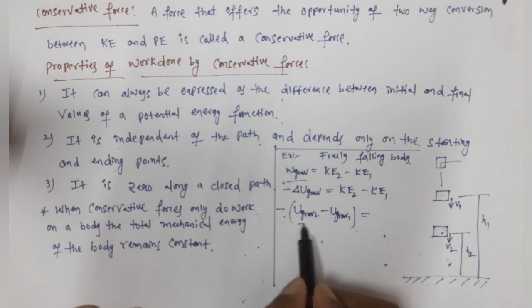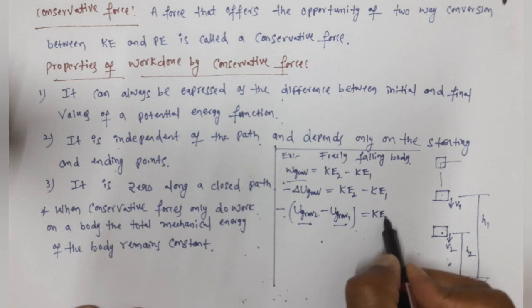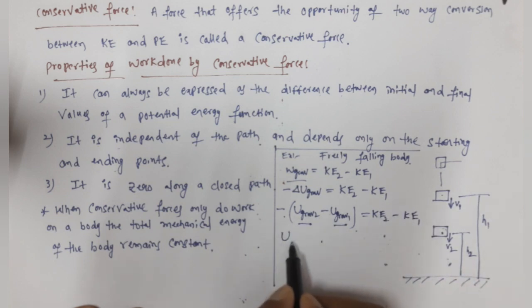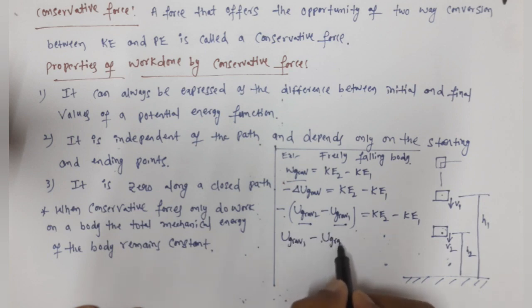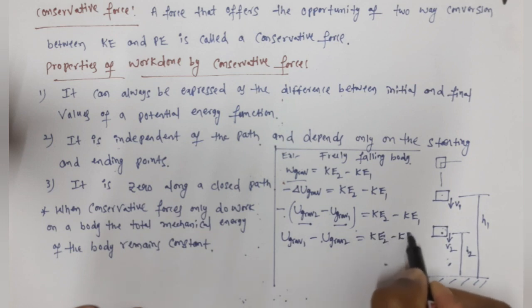This is the final gravitational potential energy. This is the initial gravitational potential energy. And KE2 minus KE1. Just simplify it. So it becomes U grav 1 minus U grav 2 is equal to KE2 minus KE1. Now bring this KE1 to this side and bring this U grav 2 to this side.